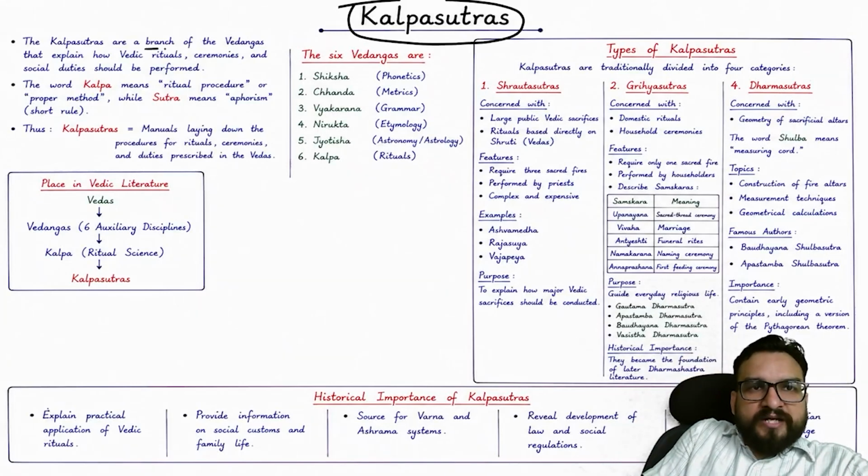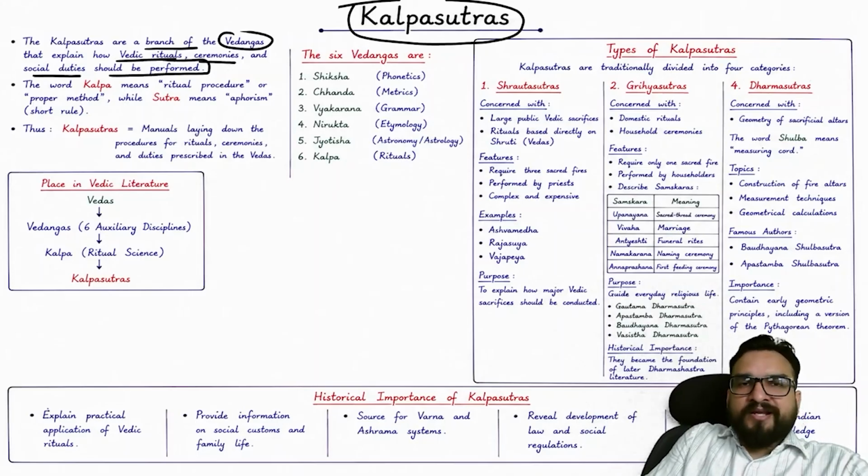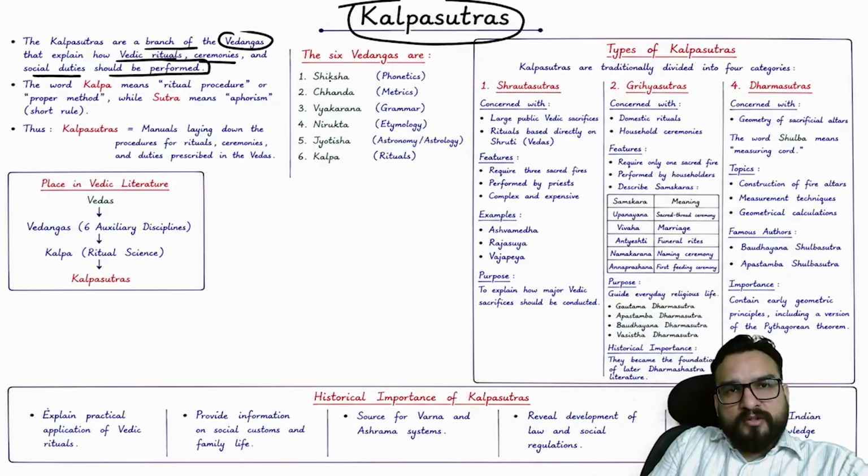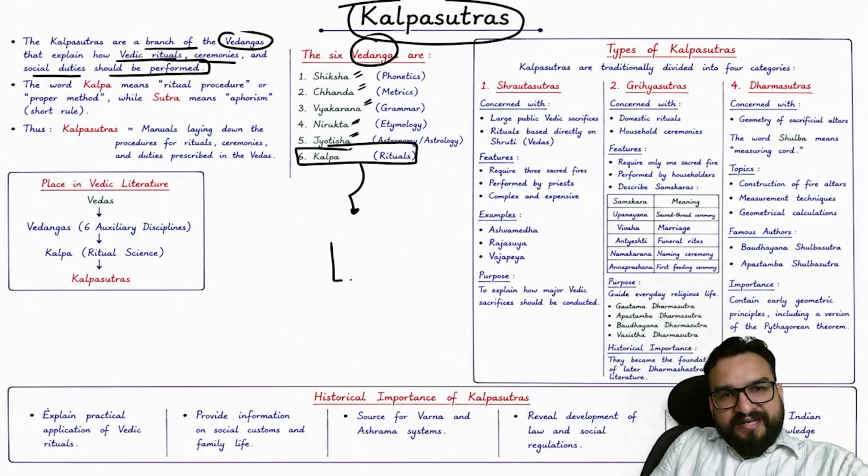So Kalpa Sutras are a branch of Vedangas that explain how Vedic rituals, ceremonies, and social duties should be performed. This is contained in Kalpa Sutra. So I have told you that there are six Vedangas: Shiksha, Chand, Vyakarana, Nirukta, Jyotisha, and one is Kalpa. Kalpa is rituals. That if Pandit ji has to create a Havan Kund or a Havan, what samagri is needed.